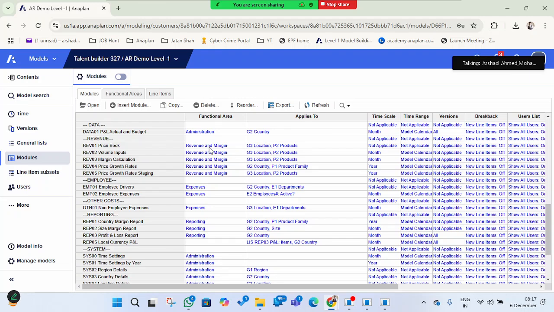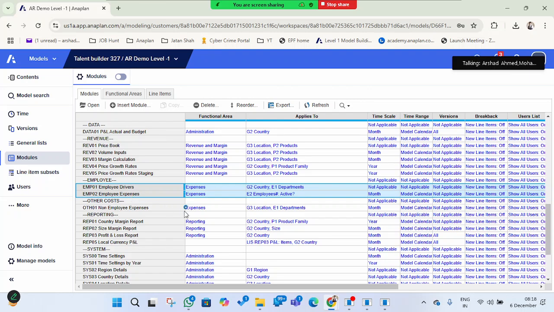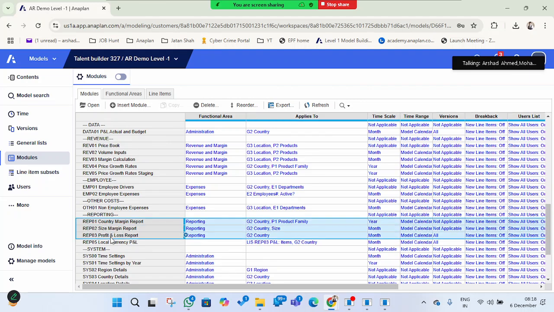In the revenue, you can see the functional area which I have created as revenue and margin. So all these are part of this revenue and margin. Then employee drivers are a part of expenses. You can also see other expenses like shipping cost, rental, utilities, which come under this. Other costs we have kept in expenses only. And the reporting part we will create in the functional area as reporting, and we have all of this under this reporting part.